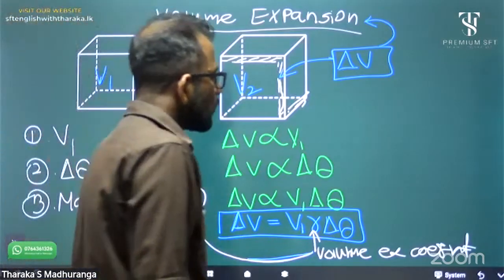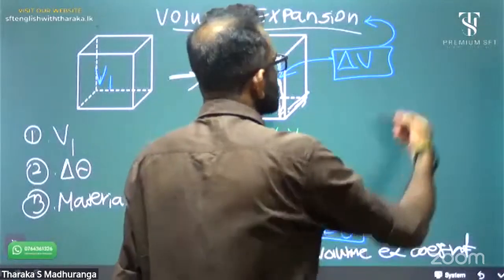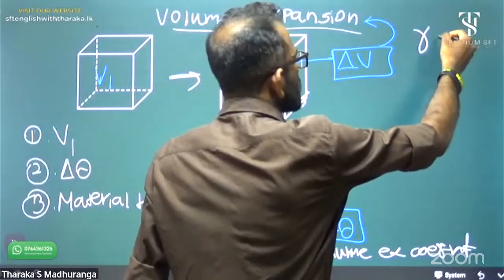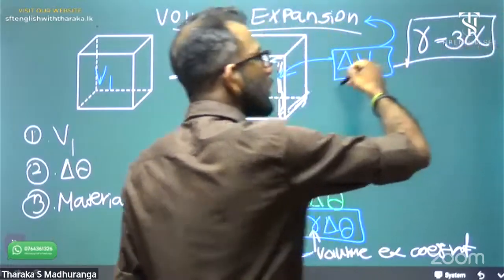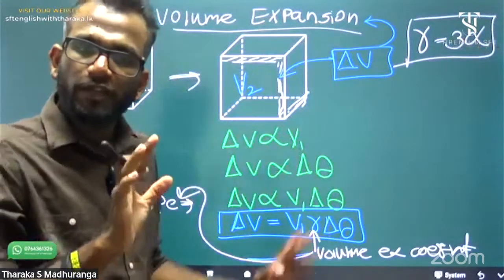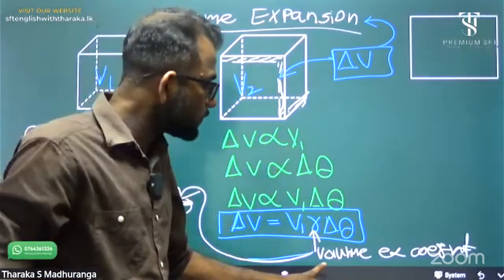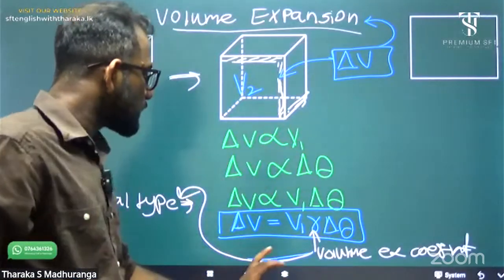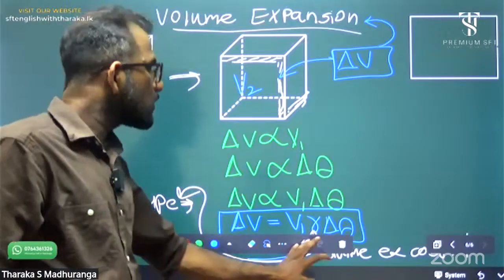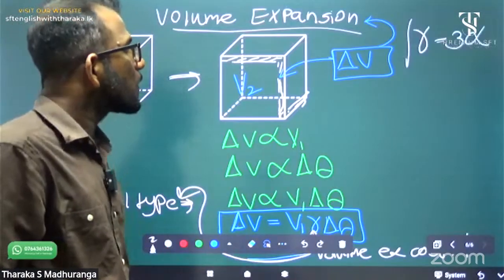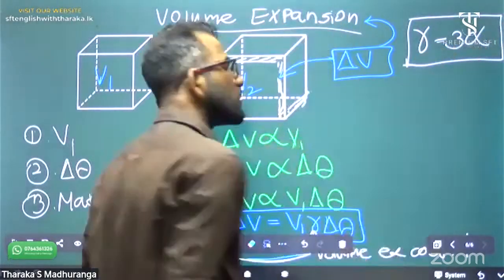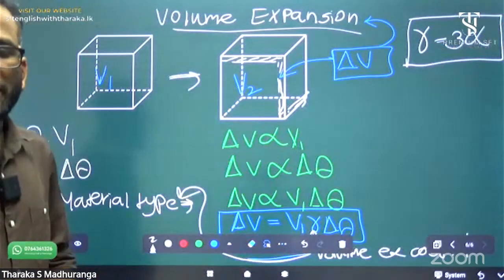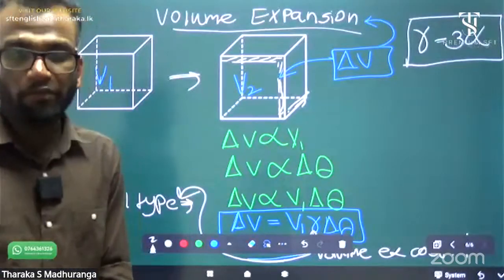And always this volume expansion coefficient gamma is 3 times alpha. Think of copper, alpha value 5, the linear expansion coefficient 5, then its gamma value is 15. It is always 3 times the linear expansion coefficient. For any material, 3 alpha equals its gamma value.